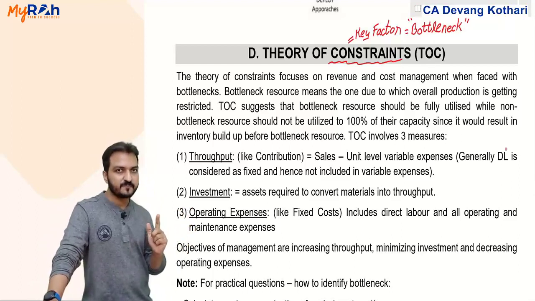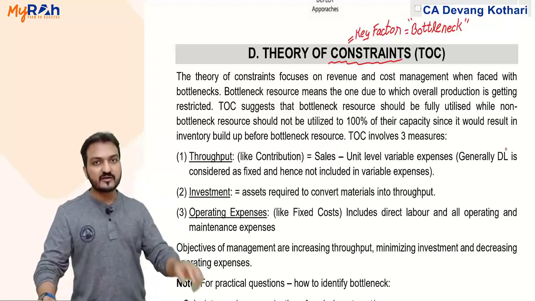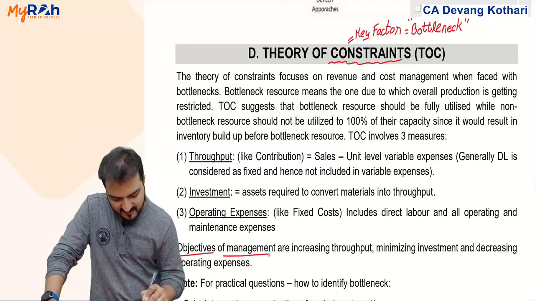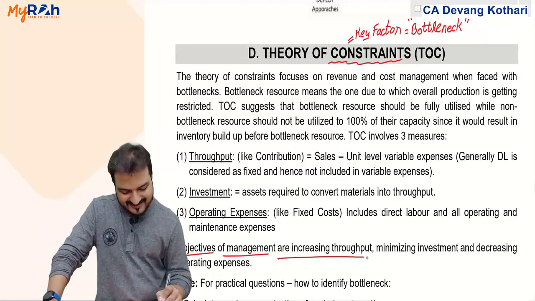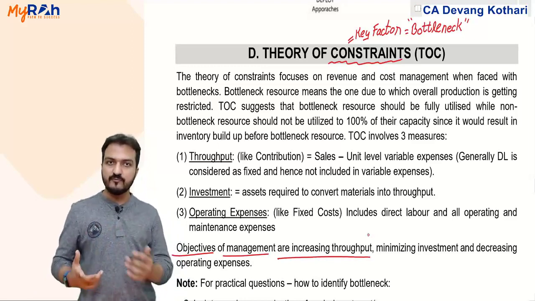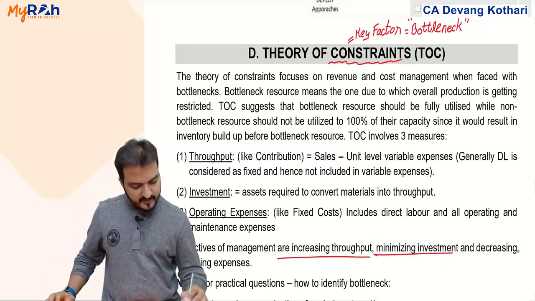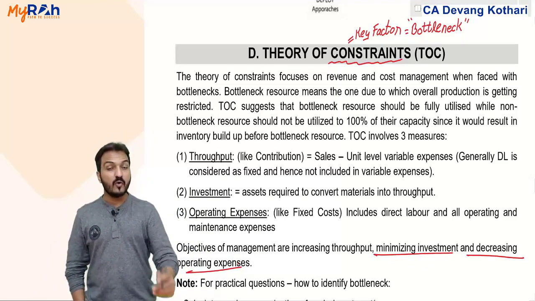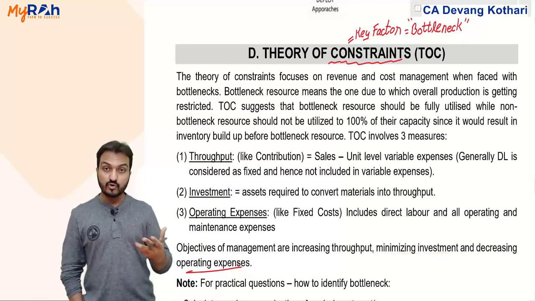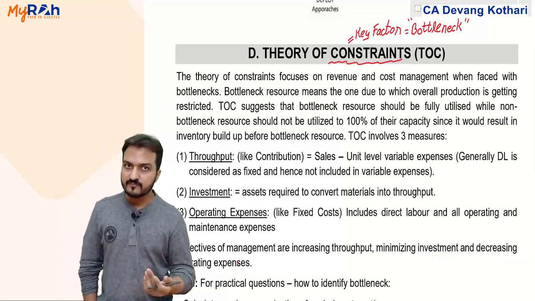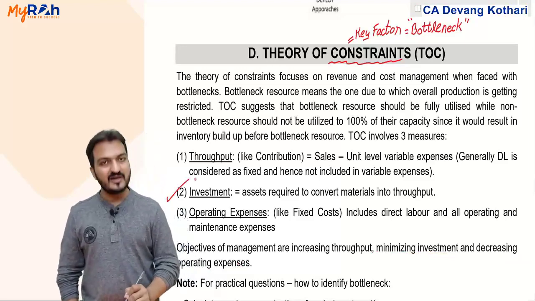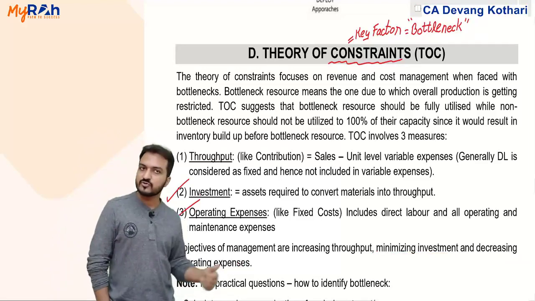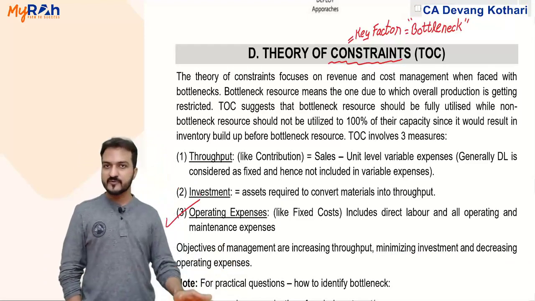fixed cost. Done? Yes. The objectives of management, in this entire theory, are to increase the throughput, increase the contribution, by minimizing investment and decreasing operating expenses. You want to increase your throughput, meaning increase contribution, and you want to have as little investment as possible, as little operating expense, as little fixed cost as possible. That is my purpose here.